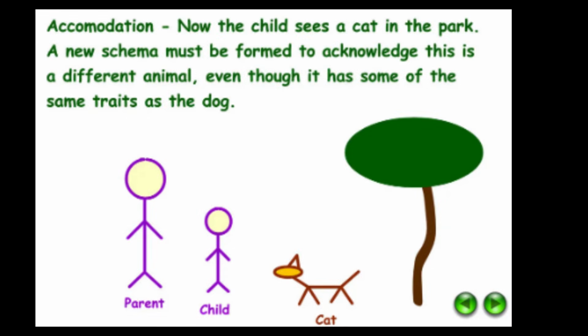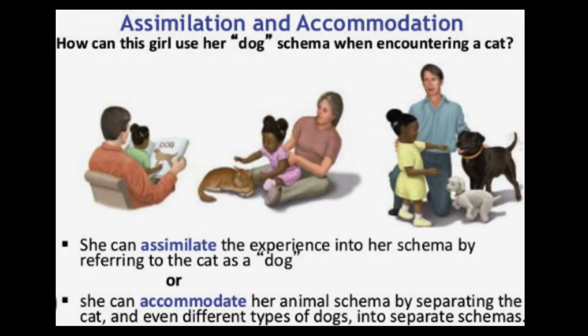What is the process of accommodation? Accommodation occurs when new information cannot fit into our existing schema, and we must change our understanding to incorporate the new data. So, when the child learns that a cat is not a dog, they must adjust their schema to define cats and dogs as distinct categories. This restructuring of knowledge allows for a more accurate understanding of their environment.